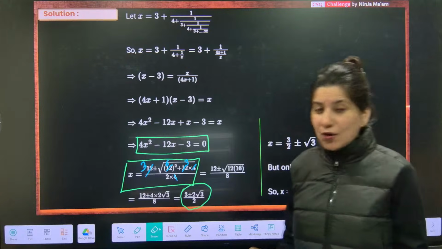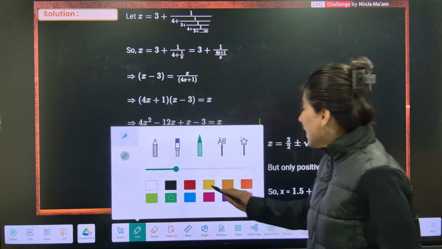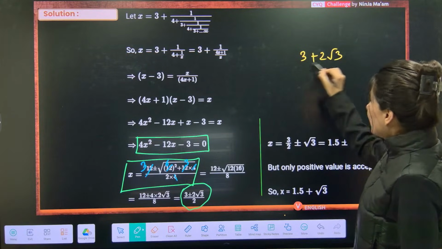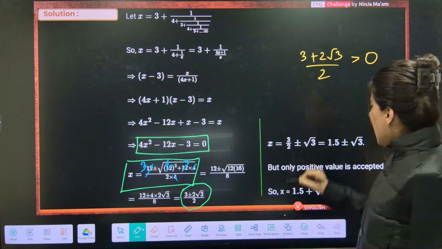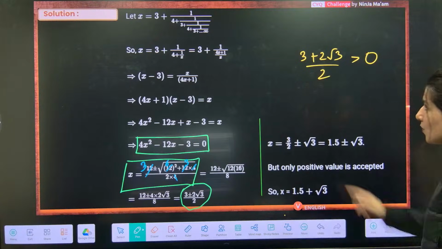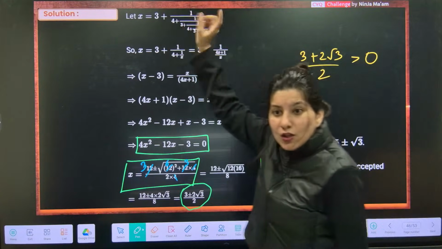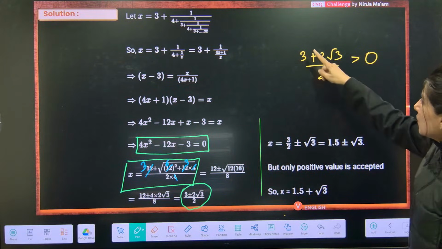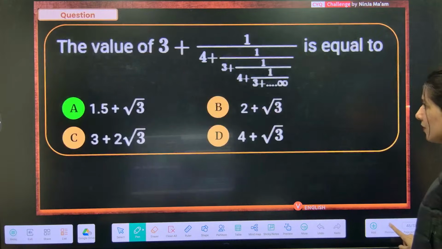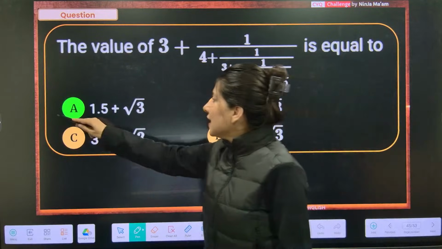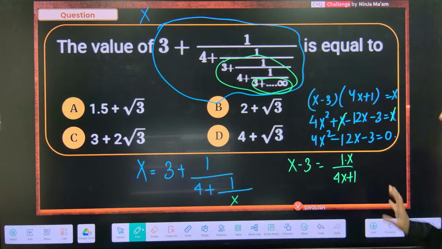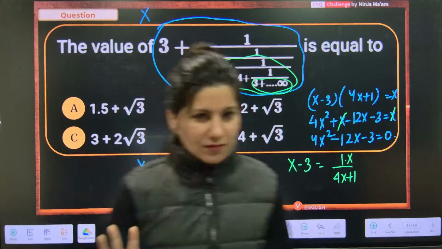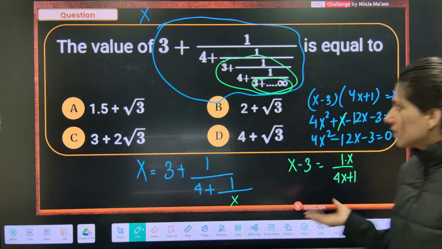Now, obviously, the negative x is going to get rejected. See, 3 plus 2 root 3 by 2 is positive. And why? Because the moment you see the question, you will realize that only positive values we are going to accept. So 1.5 plus root 3 will be the right answer. So option A is absolutely right. You just have to solve this quadratic equation by the formula method. Not a very difficult question.